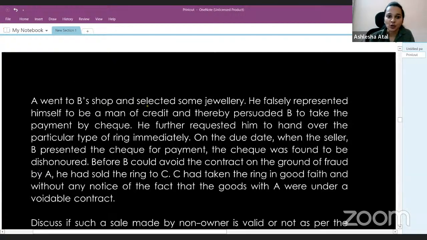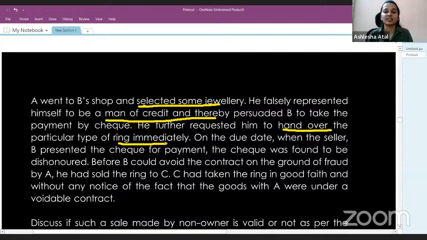So A went to B's shop and selected some jewelry. He falsely represented himself to be a man of credit and thereby persuaded B to take the payment by check. So there's a person, Mr. A, who has gone to B's shop and selects some jewelry and falsely represents that he is a creditworthy person, and thereby persuades B to take the payment by check. He further requests him to hand over the particular type of ring immediately. A also tells B, please hand over the ring to me immediately.